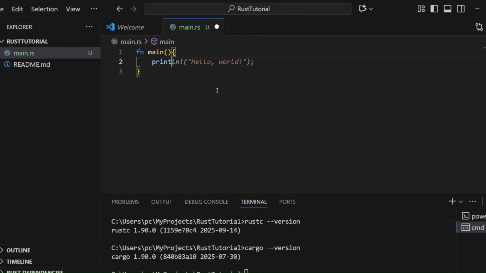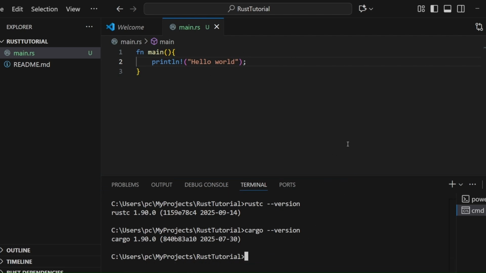After that, type println!, and in the parentheses, type "hello world" and put a semicolon. So this is a simple program that will print hello world in the console.